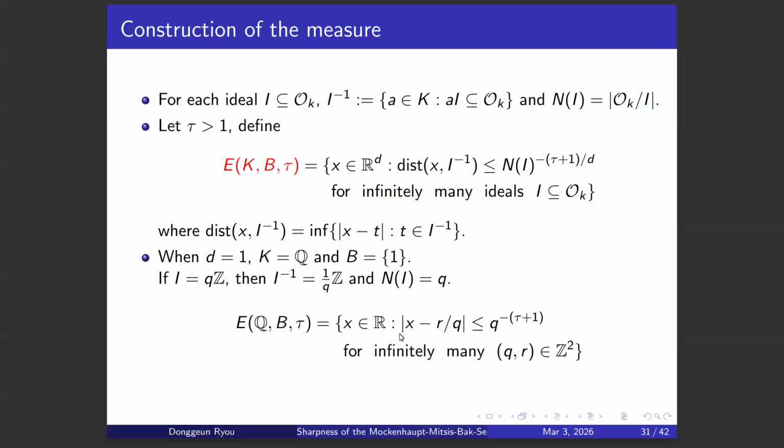So that exactly becomes the set of x such that the distance between x and r over q is smaller than q to the power of negative tau plus 1 for infinitely many r, q in the integer lattice. So this is an example in one dimension, but by using any field extension of Q, in higher dimension, we can generalize this to all higher dimensions.